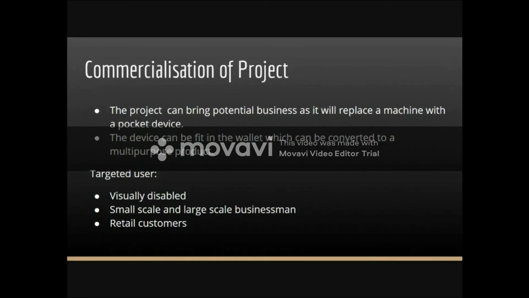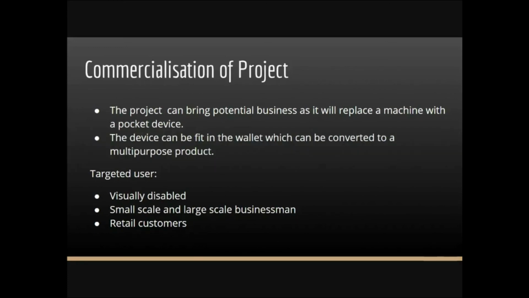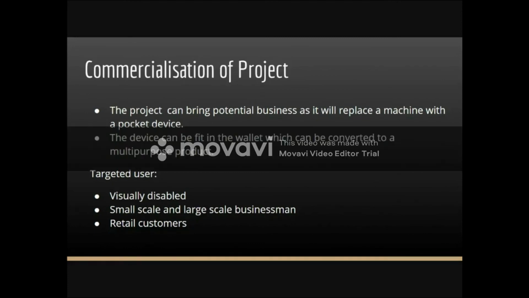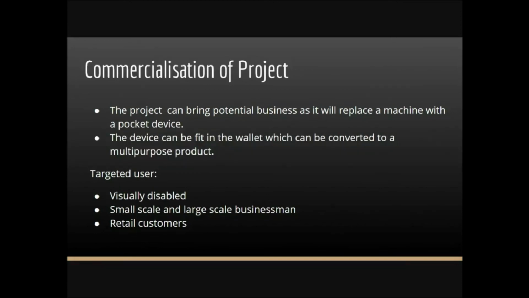Commercialization of the project. The project can bring potential business as it will replace the machine with a pocket device. This device can be fit into a wallet, which can be converted to a multi-purpose product. Since this device is in a wallet, the person can scan the note using his wallet and also put the same money back into his wallet without taking much space. The targeted users are the visually disabled, small-scale and large-scale businessmen, and retail customers.